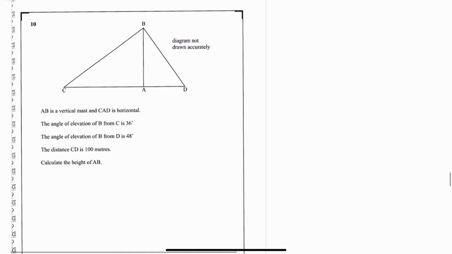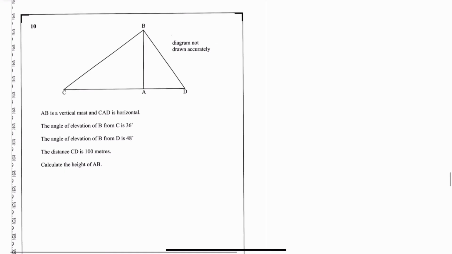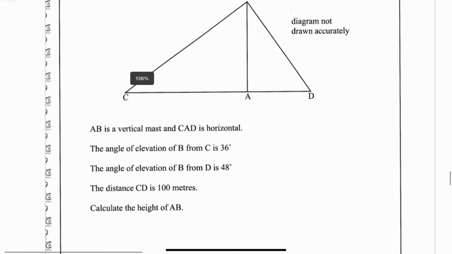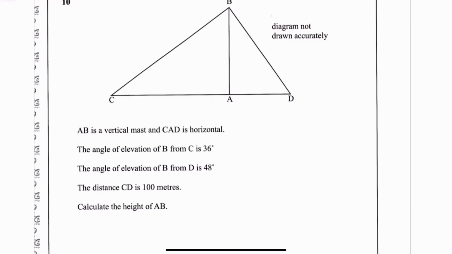Okay, very, very difficult question, this one. It says, AB is a vertical mast and CAD is horizontal. The angle of elevation of B from C is 36 degrees, so just mark in what we know. The angle of elevation of B from D is 48, so that's 48 in here.